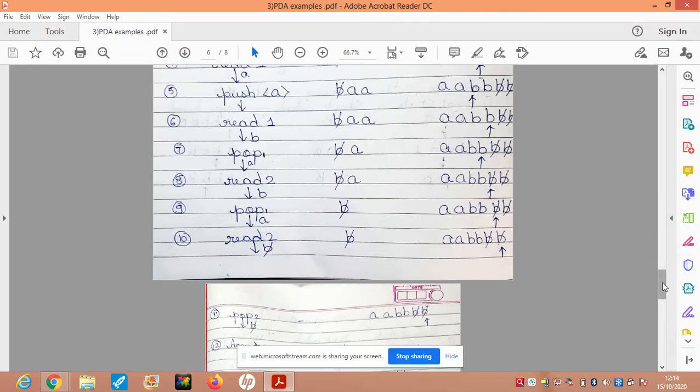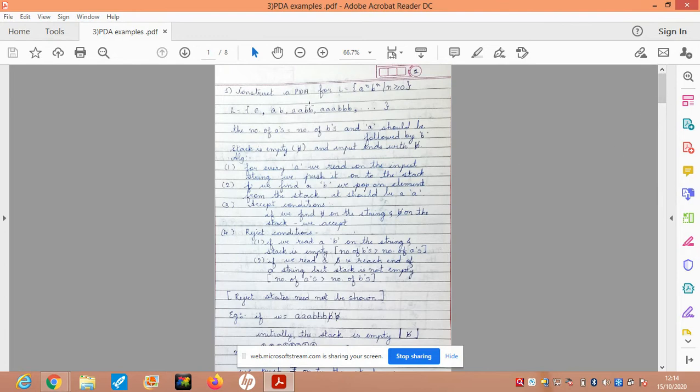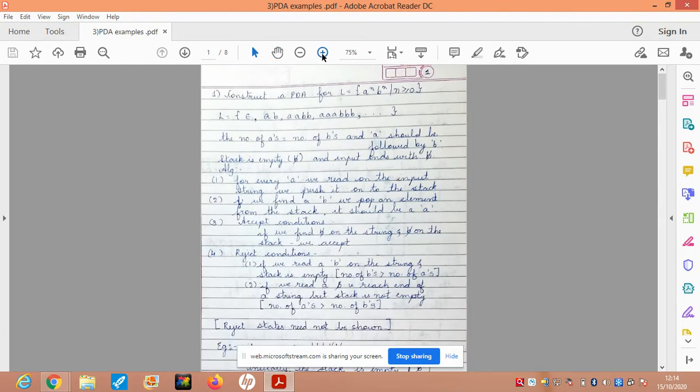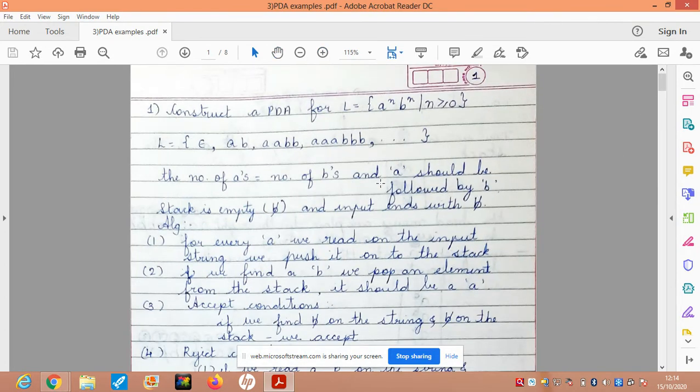Okay, what we are going to do today is a PDA, a pushdown automata, for a language L given by a^n b^n, such that n is greater than or equal to 0. For this language, the strings that belong to it would be epsilon, because of the condition n is greater than or equal to 0. If n is equal to 0, then the string would be epsilon.